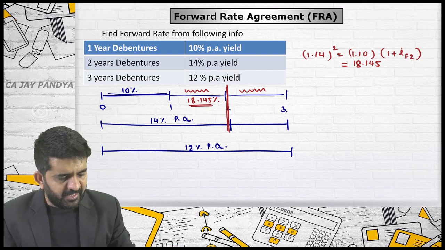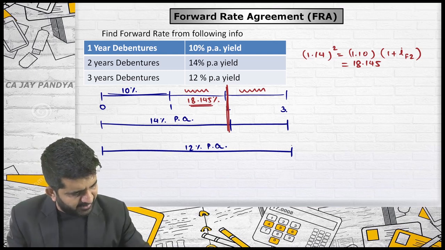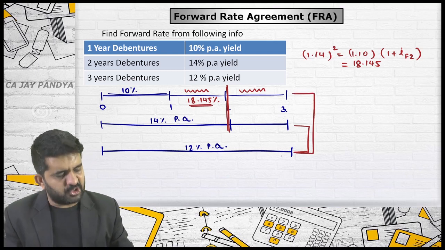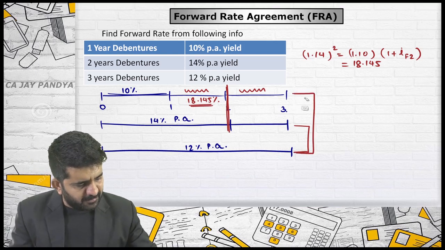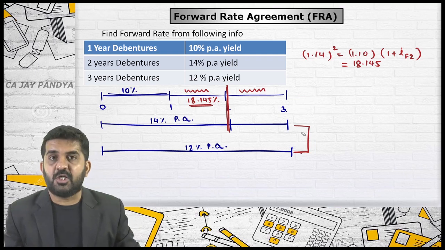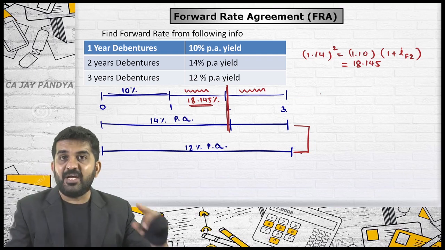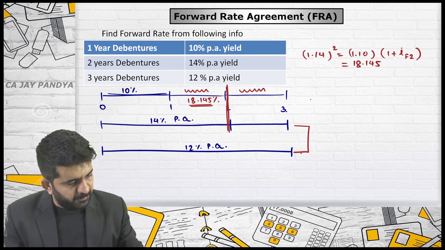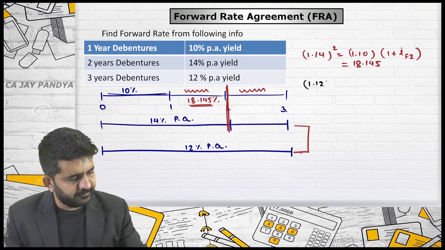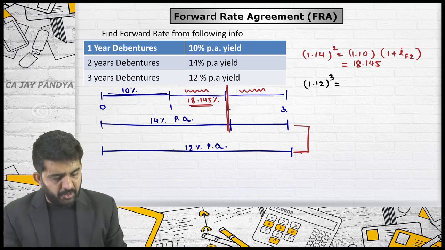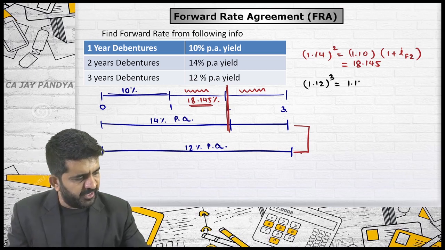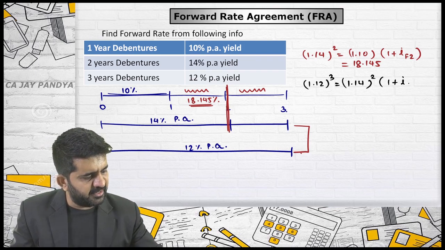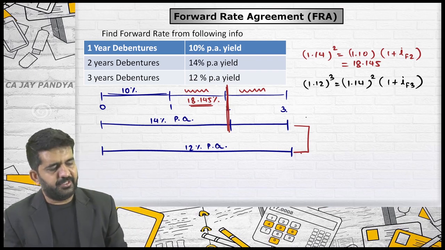How to find out the third year rate? I can compare this to this, or I can compare this to this. It does not make any difference. First I am comparing this to this. I'll be getting the same answer. I am finding out the third year forward rate. 1.12 cubed should be equal to 1.14 squared and 1 plus the interest rate forward of the third year.